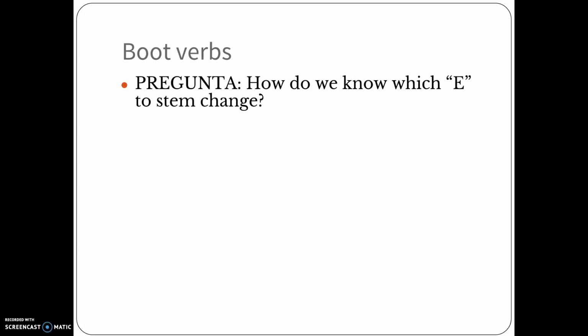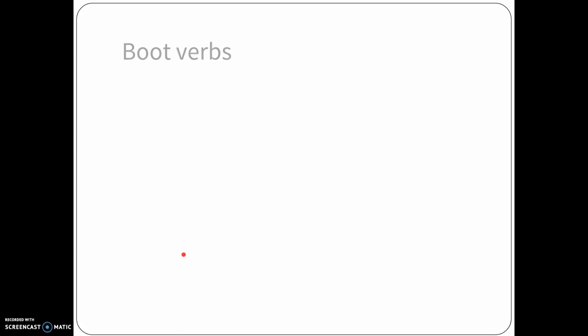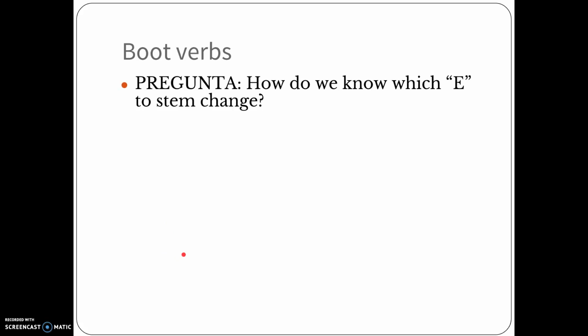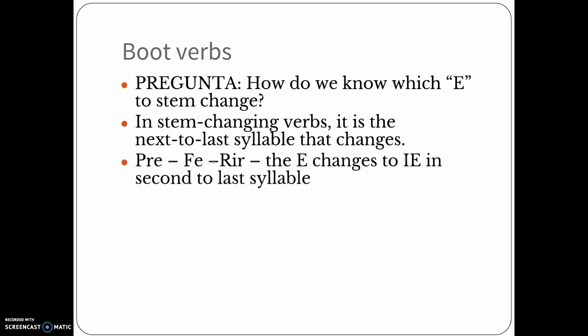Now, here's the thing. If I go back here, look at this. Cerrar has one e, but look at empezar. There's two e's. Entender, there's two e's. Pensar only has one, but preferir has two e's. So how do I know which e changes? In stem changing verbs, it is the next to last syllable that has the e that changes. It's the next to last syllable.